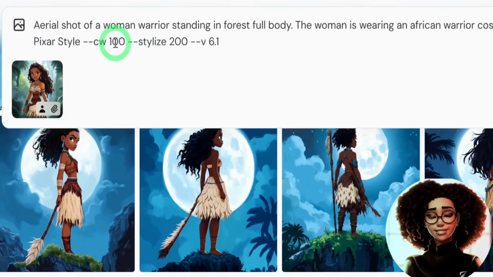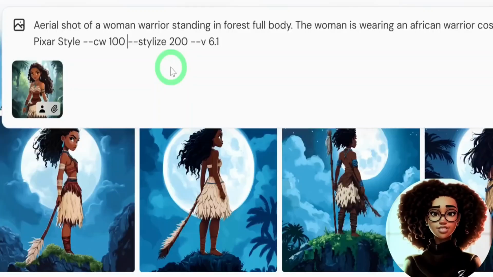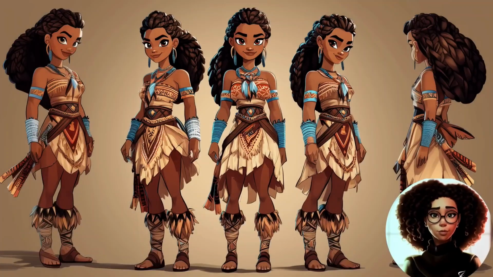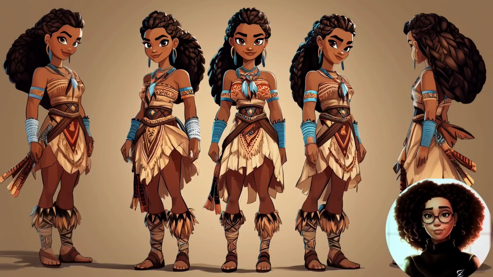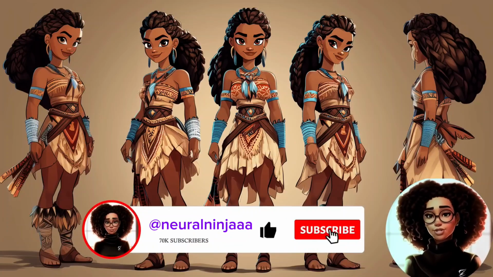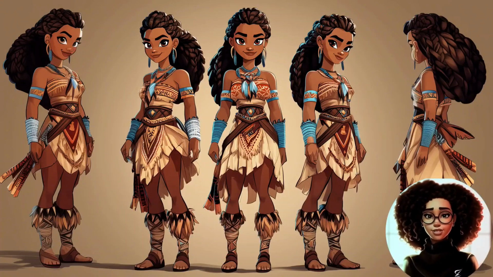However, even with these settings, Midjourney still struggles to keep the character consistent across different scenes. This can be frustrating, especially if the character's clothing or accessories change unintentionally. To overcome this, you can generate a character sheet that includes multiple poses and facial expressions. The images generated can then be used to train an AI model, which would generate the characters. I will show you the tool I use for that shortly.